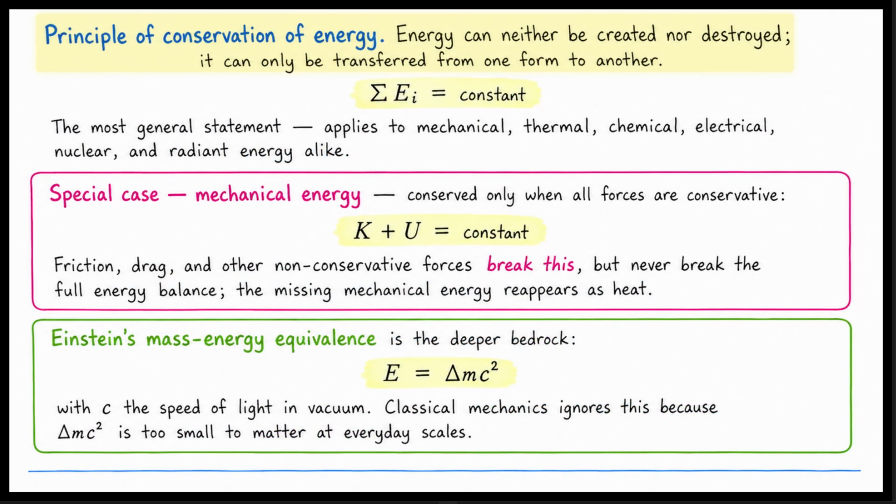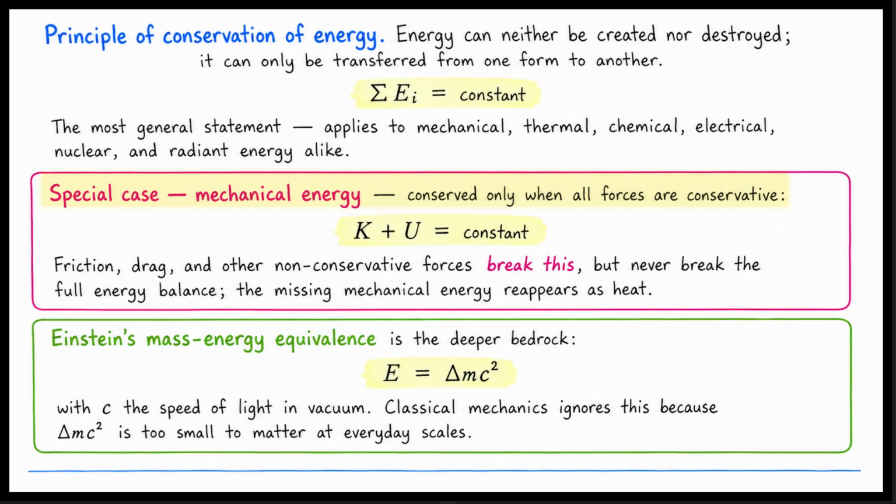Now we turn to the principle of conservation of energy. Energy can neither be created nor destroyed. It can only be transferred from one form to another. The sum of all initial energies equals a constant. This is the most general statement possible. It applies to mechanical, thermal, chemical, electrical, nuclear, and radiant energy alike.